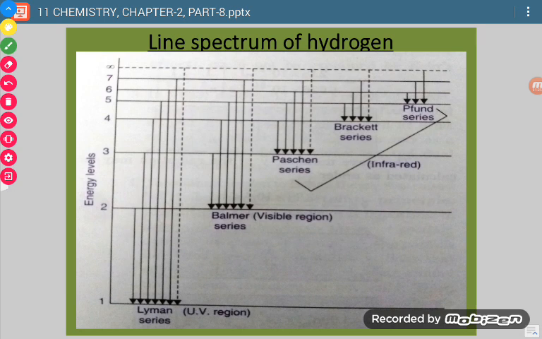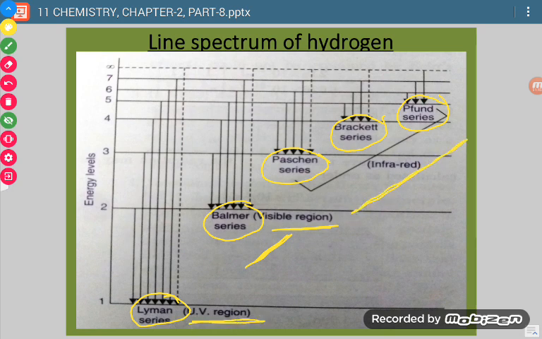So there are 5 types of series which we get in the hydrogen spectrum. First is the Lyman series, then the Balmer series, then the Paschen series, Brackett, and the Pfund series. Now, the Balmer series is the only series which is in the visible region. Lyman series is in the ultraviolet, and the others are in the infrared region.